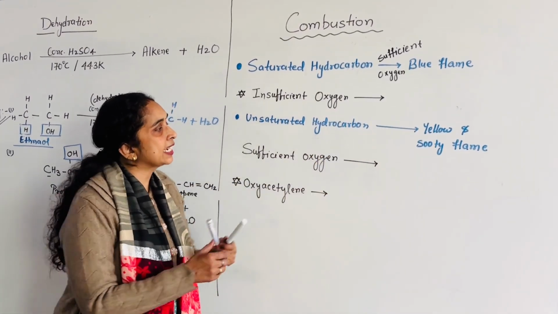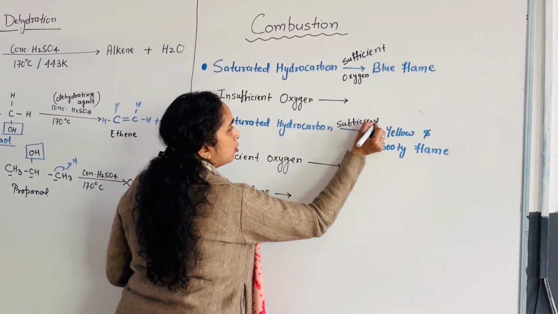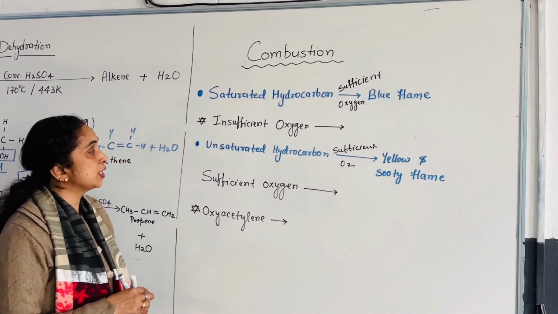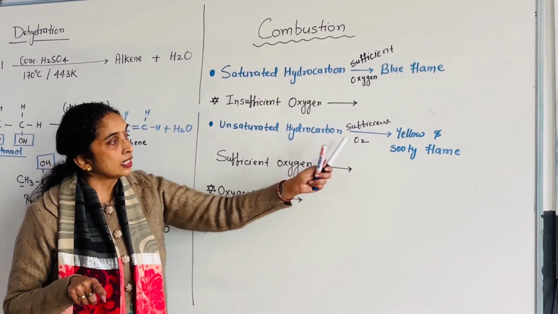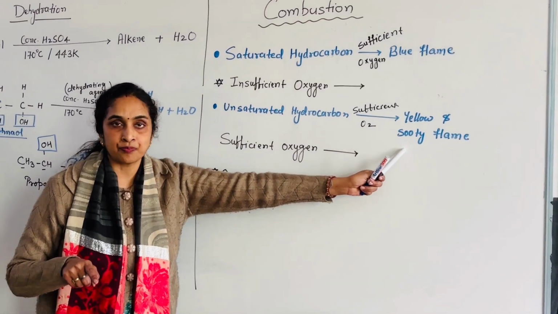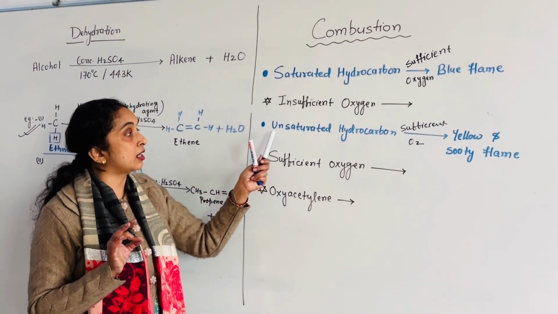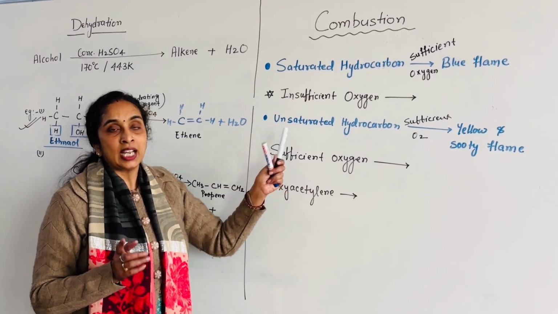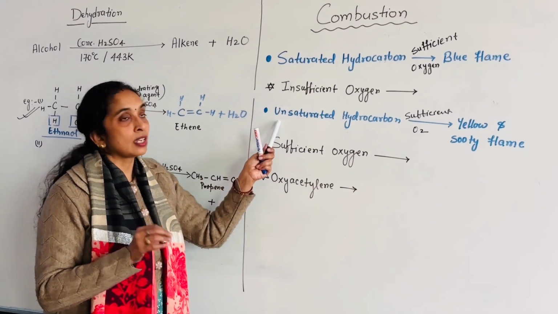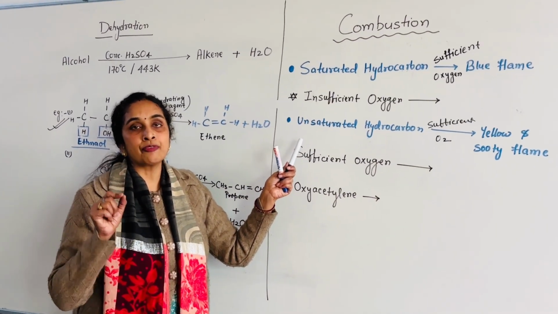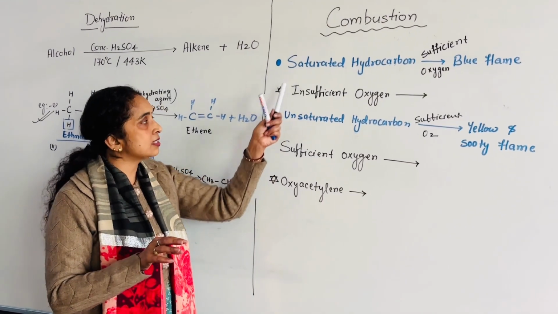when sufficient oxygen is given to unsaturated hydrocarbon, it burns with a yellow and sooty flame. So this is how we can differentiate the saturated and unsaturated hydrocarbon. In the last video I explained these reactions during the test of saturated and unsaturated hydrocarbons, so we can use these also.